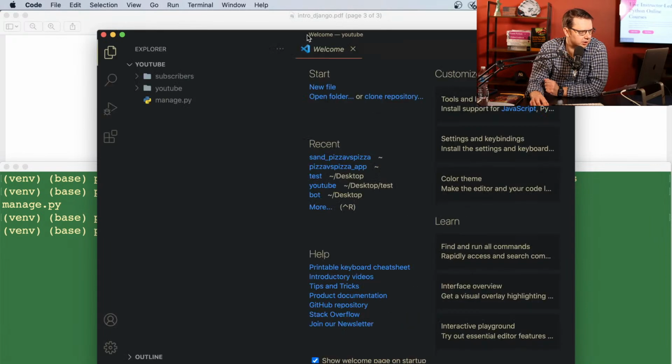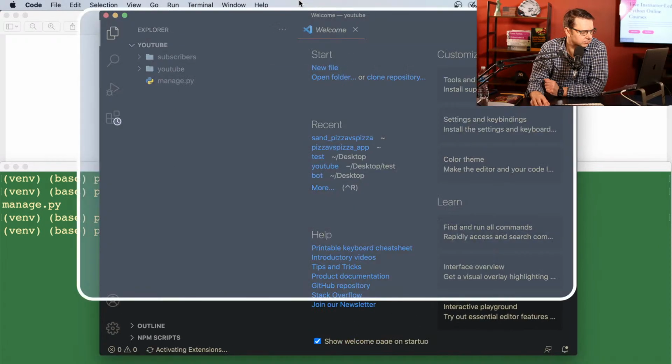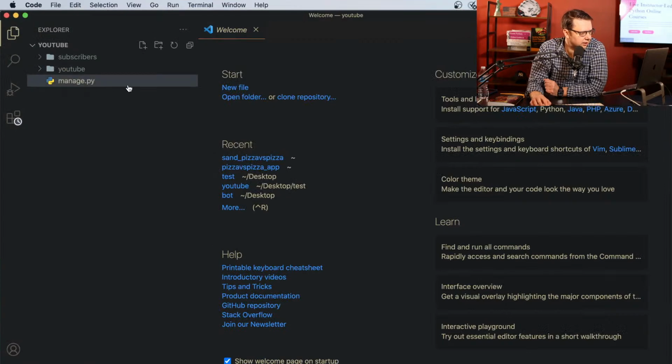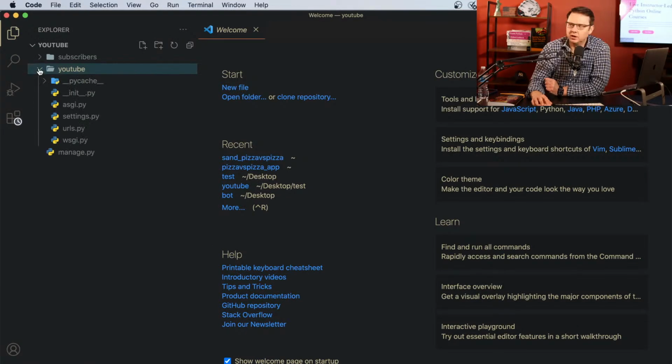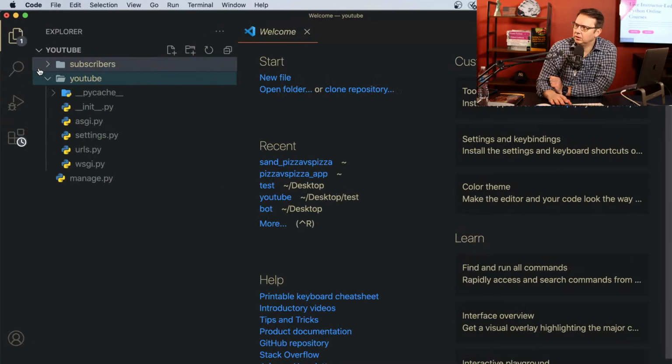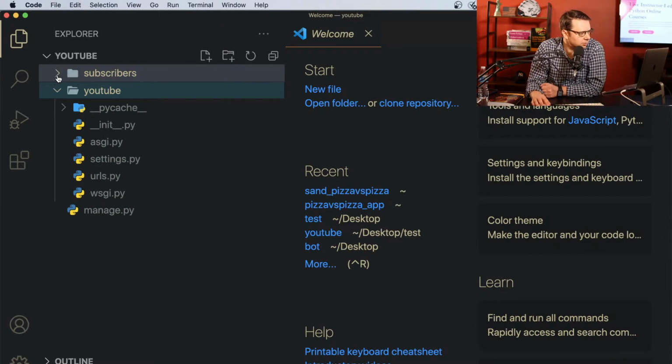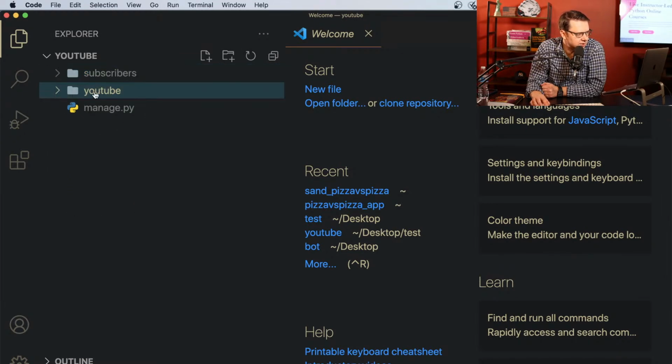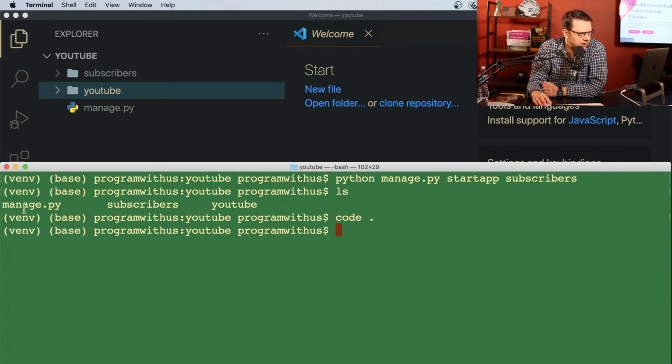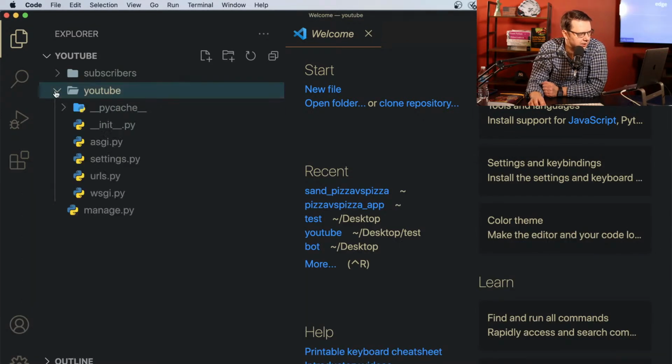So that's a project. All right, so let's take a look at what we have here. I hope you could see it well. First of all, this is an app. I'll get to it in a second. Then you see that's the YouTube folder and manage.py. So pretty much exactly what we could see in our terminal: manage.py, subscribers, YouTube. All right, so let's start with this part.